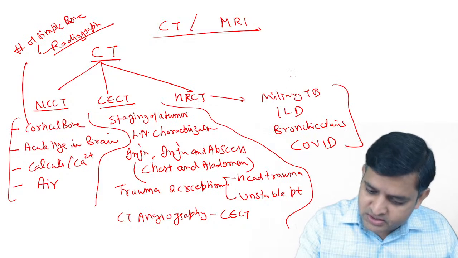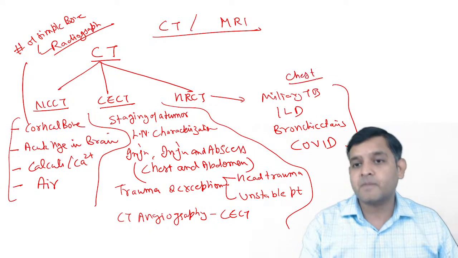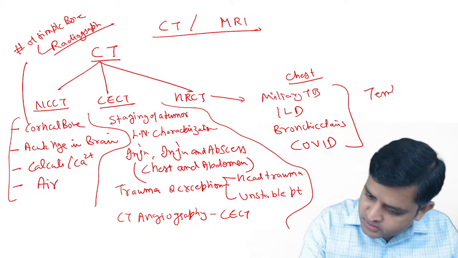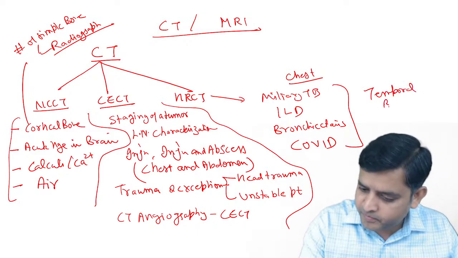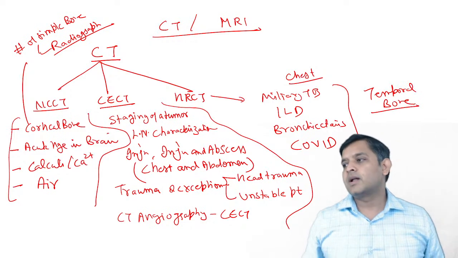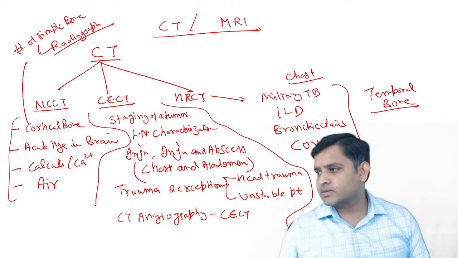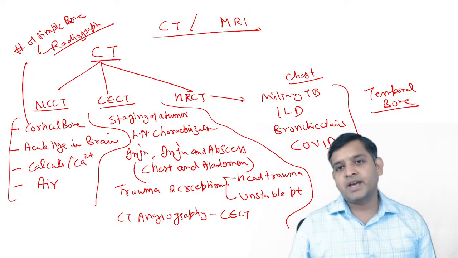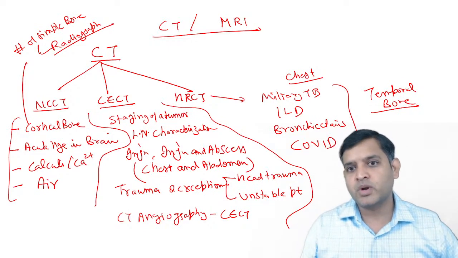In the chest, these are the uses of HRCT. Apart from that, HRCT is also used for temporal bone.